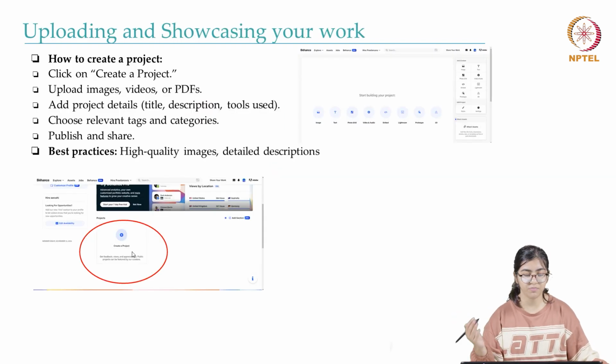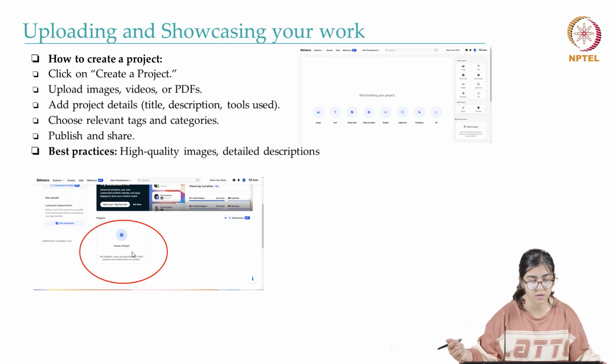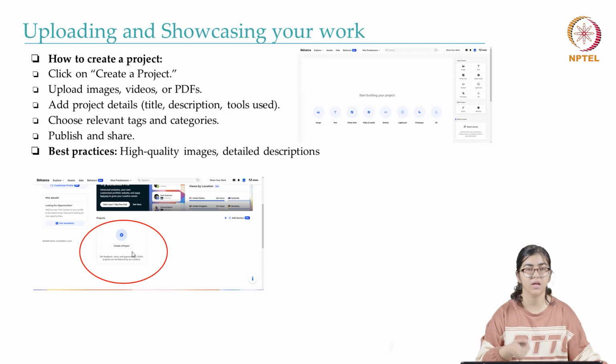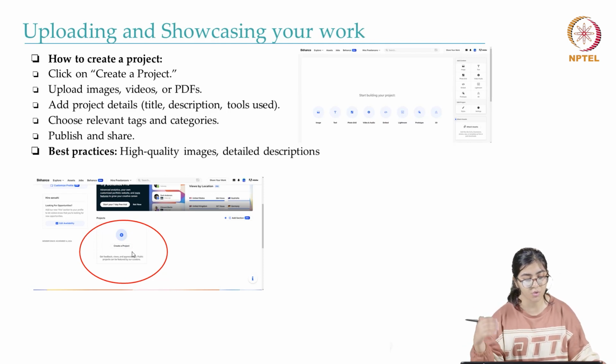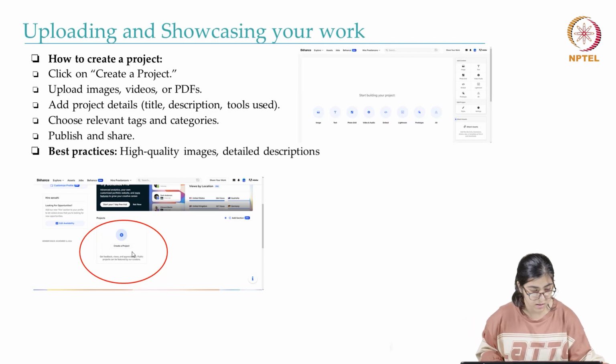So the main feature of Behance is that you can showcase your work globally to other people. Like you'll see this feature, create a project, where you can upload the projects that you create and showcase them to people. And it is recommended that you upload high quality images and detailed descriptions. Again, we will go into that more when we open Behance.